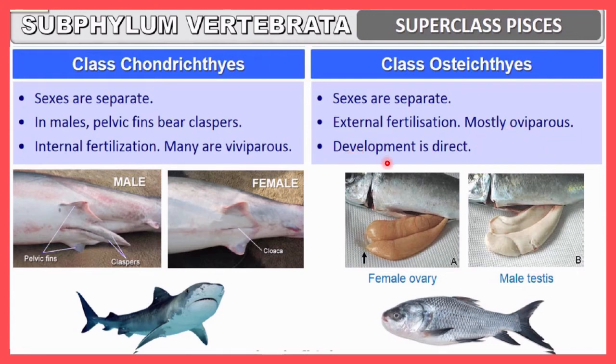You must remember, here the viviparous phenomenon is there, here oviparous. Here internal fertilization, here external fertilization. And whenever viviparity is there, they do not show any indirect development. They will show direct development, and here also direct development is there.